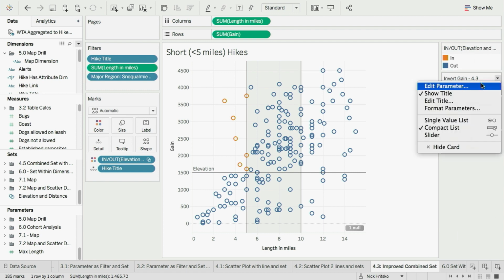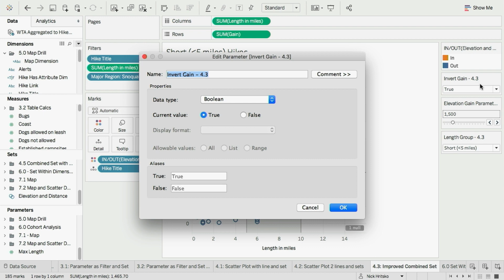Up here, I can edit that parameter. And I want to point out a couple things here as we define this parameter. First is that we're using a Boolean value. That's pretty simple. That's true or false. And it turns out computers are really pretty good at dealing with true and false. They're a little slower if you're trying to compare strings and compare values against each other. So if you find yourself in a place where you can use this sort of true-false calculation, you can actually get a little bit of a performance gain. So I wanted to call that out for everybody.